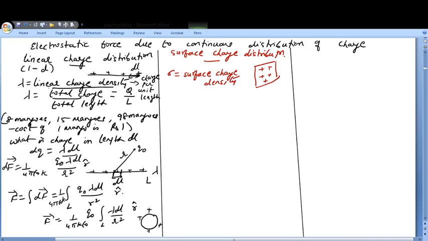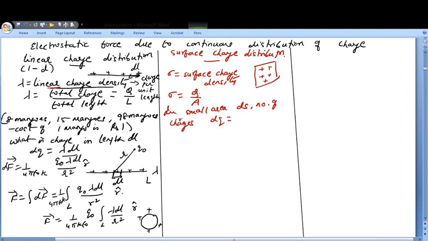Here we had linear charge density, and here you will have surface charge density. By now you understood that lambda was charge per unit length. So what will be the surface charge density? It will be the charge per unit area. If I say I have a small area ds, then dq will be equal to how much?